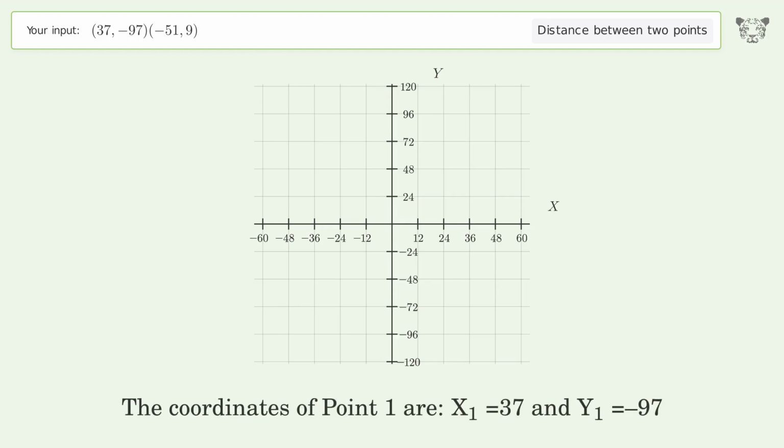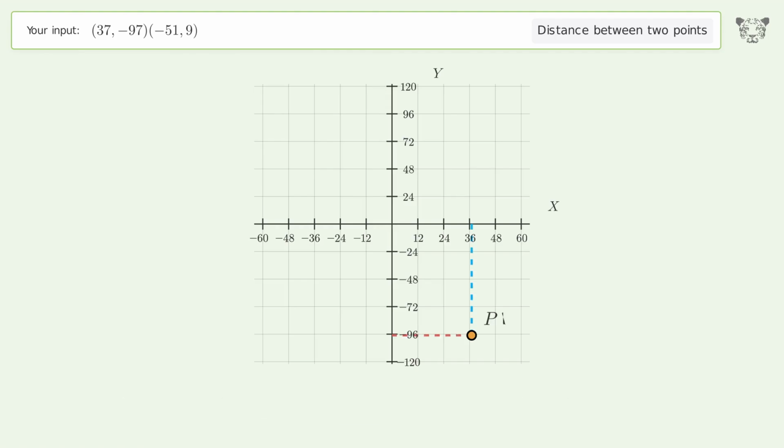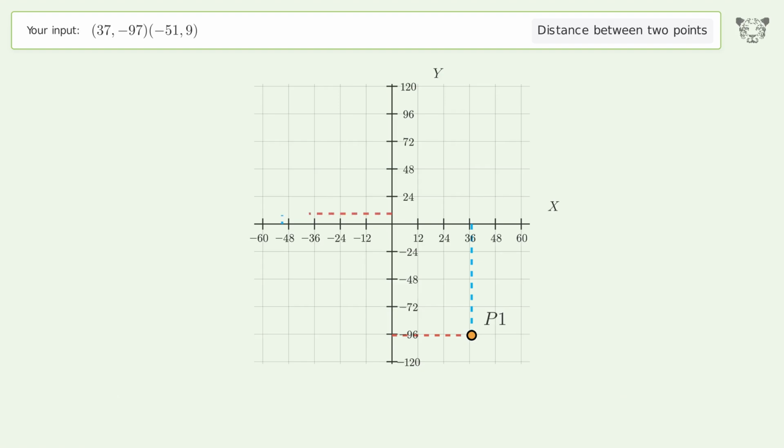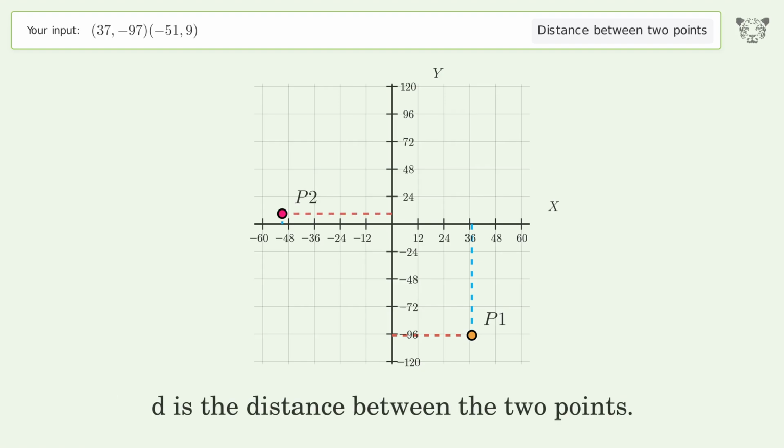The coordinates of point 1 are x1 equals 37 and y1 equals negative 97. The coordinates of point 2 are x2 equals negative 51 and y2 equals 9. D is the distance between the 2 points.